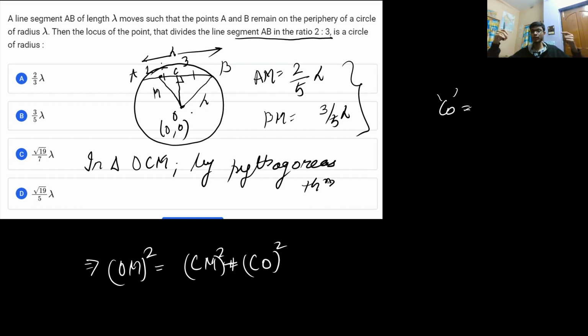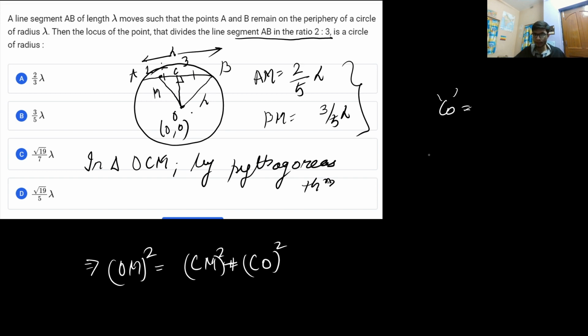But why do we need to use the center of the circle as origin? Because this will minimize our calculation. So from here, if I assume this particular point as 0 comma 0, then I can get the value of OC, where CB is lambda by 2 and this is lambda. So I can use the distance formula for triangle OCB.